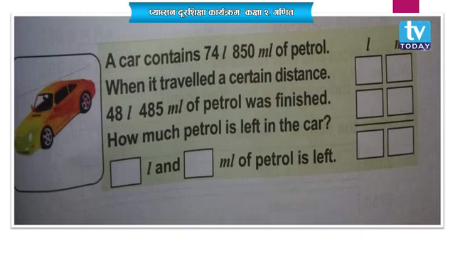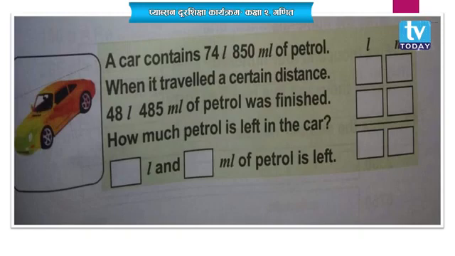When it travel a certain distance, 48 liter and 485 milliliter of petrol was finished. Then how much petrol is left in the car?